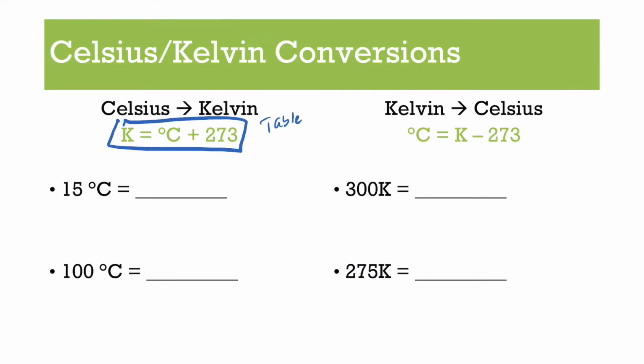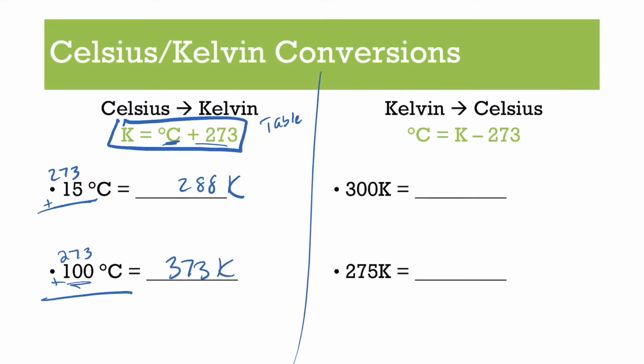So this is a very easy conversion. If you're given Celsius and you have to convert to Kelvin, all you have to do is add 273. So if we take 15 degrees Celsius and convert it to Kelvin, add 273, and you get 288 K. That's it. For this one, what would be 100 degrees Celsius in Kelvin? Again, all you're going to do is add that 273, and you get 373 K.